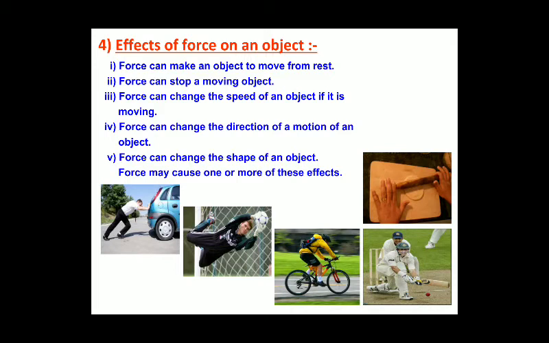I can take an example of a football. If you observe a football match, each and every player will not be hitting the ball in the same direction. Suppose the ball is coming towards them, the player will not allow the ball to move in the same direction. The player will divert the direction of the football. So force can also change the direction of any object.